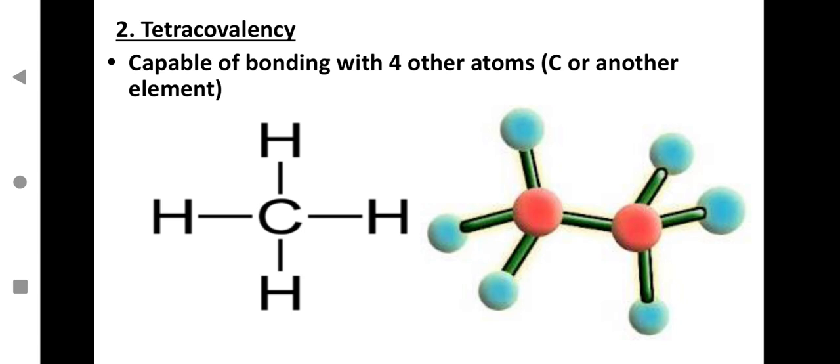Here you can draw the structure of methane over here. Carbon with 4 hydrogen atoms linked, this is called methane, the first member of the alkane series. So this is tetravalency. Because of this, carbon is so versatile.